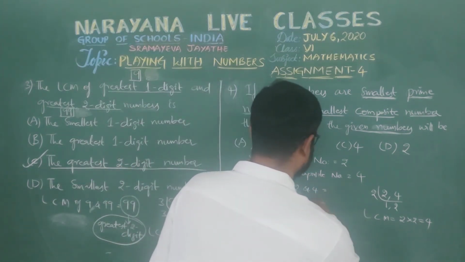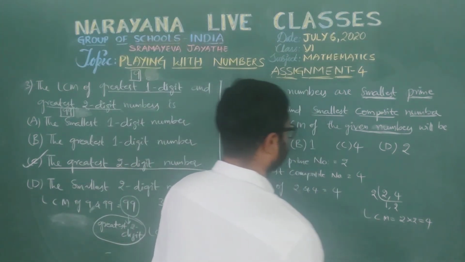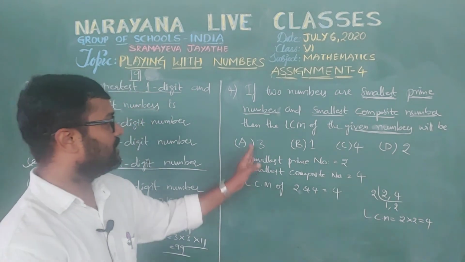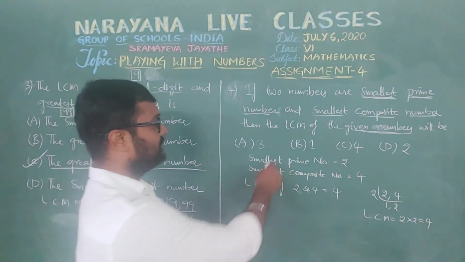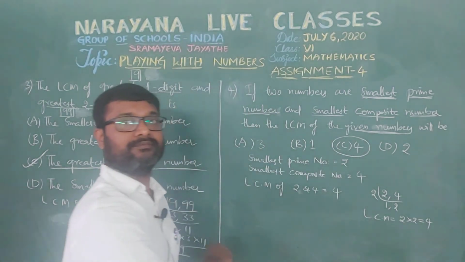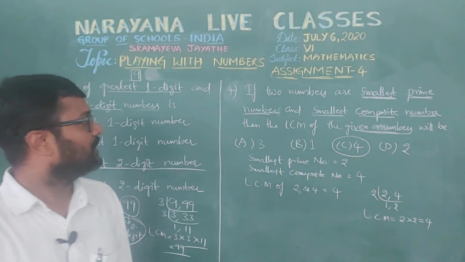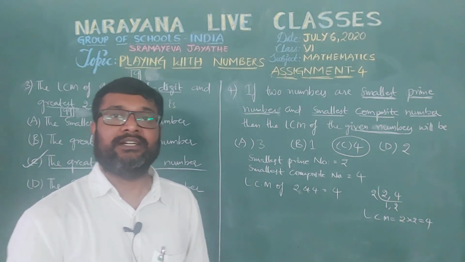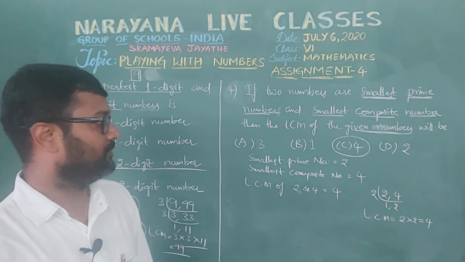So the LCM of 2 and 4 is 4, isn't it? So here we have options. In this, our option is C, that is 4. So like this we can calculate the LCM, least common multiple.